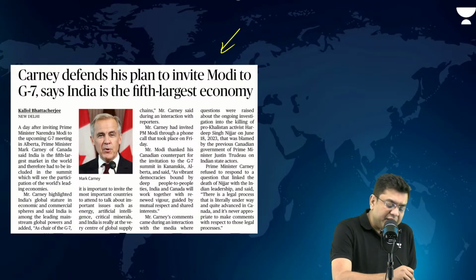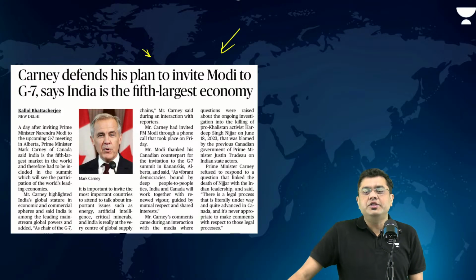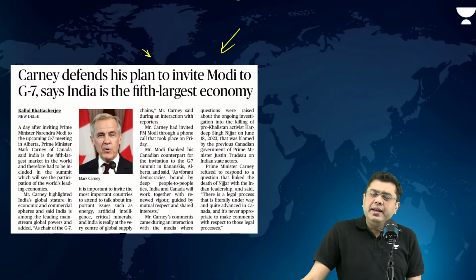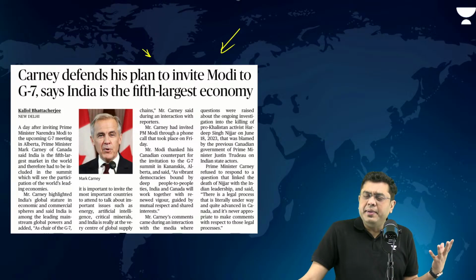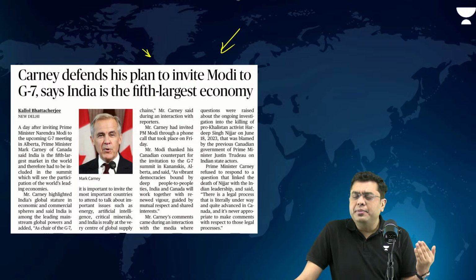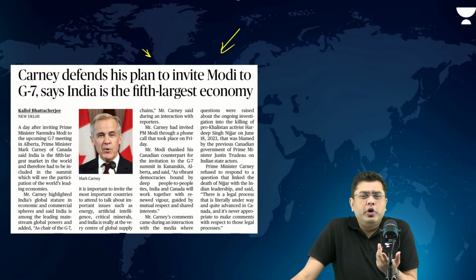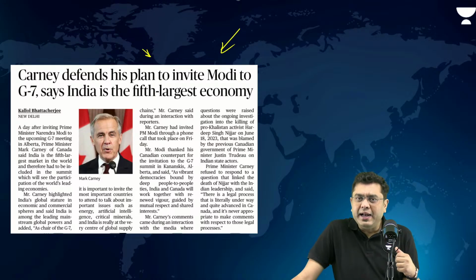Now, coming to the last article of the day: Carney defends his plan to invite Modi to G7, says India is the fifth largest economy. Now, basically, the G7 summit this time is being hosted by Canada. Now, Canada had not put up the invite to India for some time. Now, India was also not expecting the invite because it was being held in Canada.